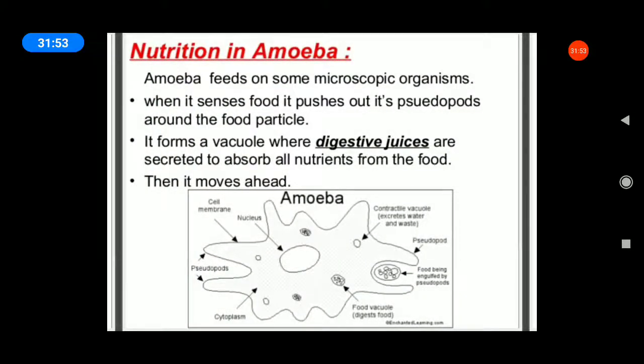Next. Amoeba feeds on some microscopic organisms, one mark. Then it pushes the pseudopodia around the food particles. In the vacuoles, where digestive juices are secreted, it absorbs all nutrients from the food.